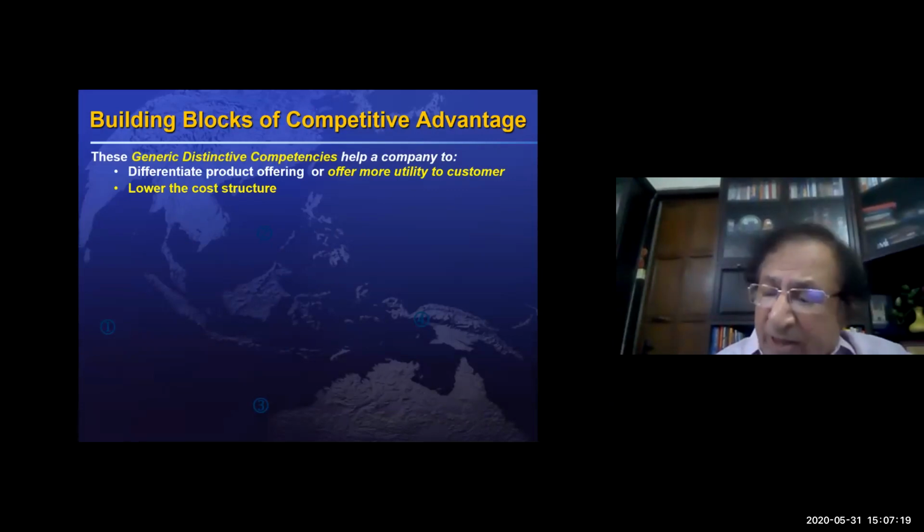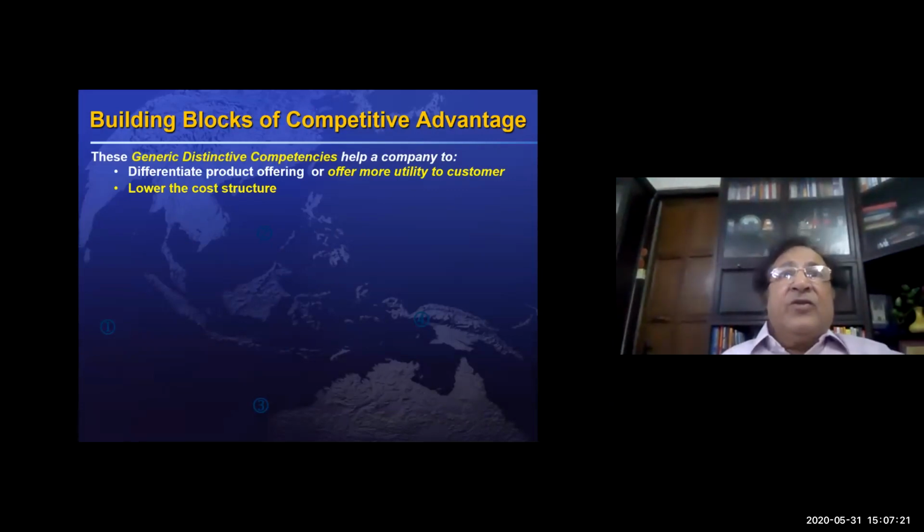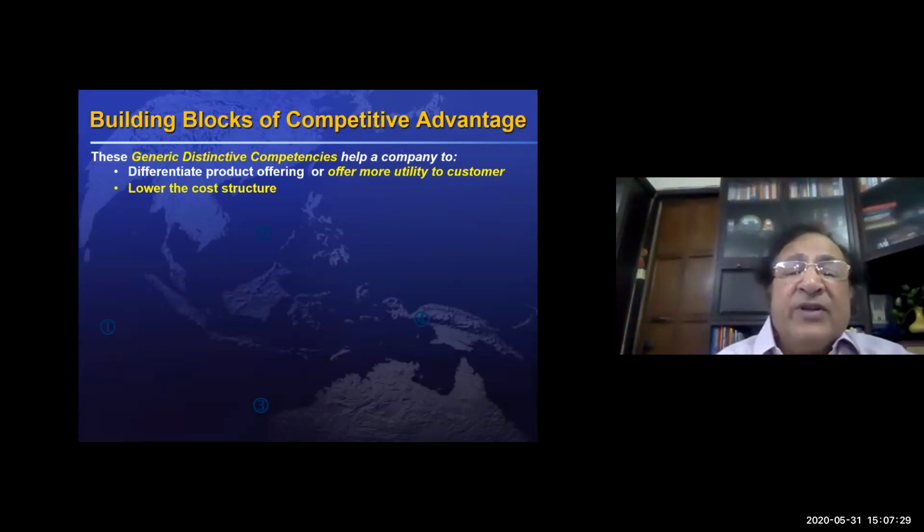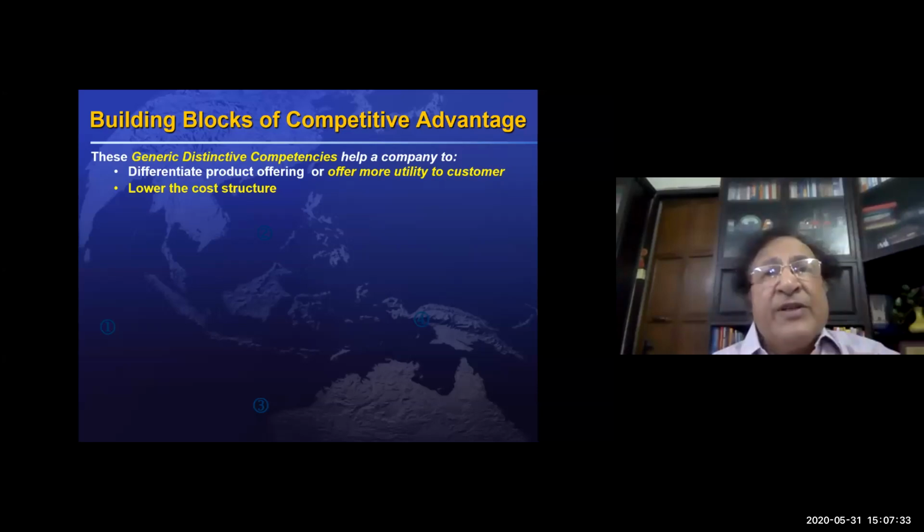Now, these are certain competencies, but I would like to mention to you some generic distinctive competencies. Generic distinctive competency means these competencies can be developed for all businesses and all services, whether they are manufacturing or service, but they are applicable in all the industries and will give you a competitive advantage. So that's why they're called generic distinctive competencies.